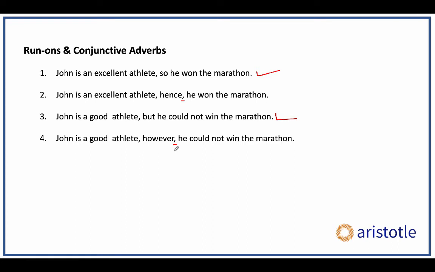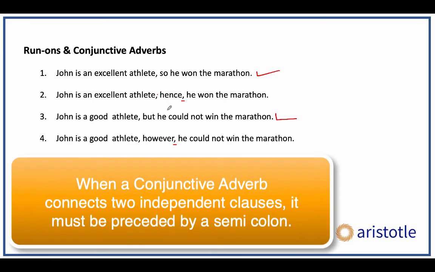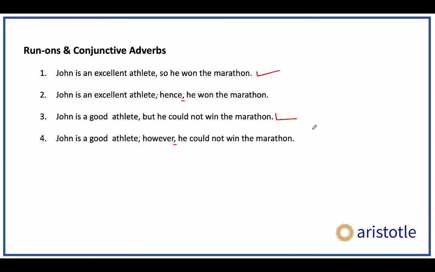The key thing is, what will they be preceded by? Because there will be something before them also. So conjunctive adverbs basically have a punctuation before and after. After, always a comma. Before, either a comma or a semicolon, depending on what that conjunctive adverb is doing in a sentence. For example, in sentence number 2, hence is connecting two independent clauses. Then it must be preceded by a semicolon. Similarly, in sentence number 4, however, is also connecting two independent clauses, so it needs to be preceded by a semicolon. So when a conjunctive adverb connects two independent clauses, it's followed by a comma and preceded by a semicolon.